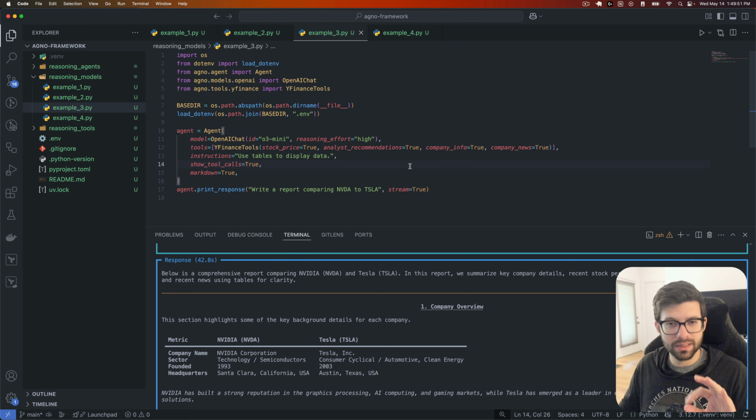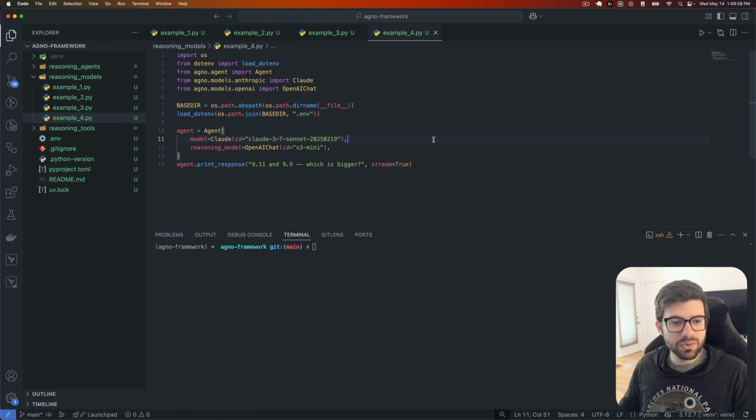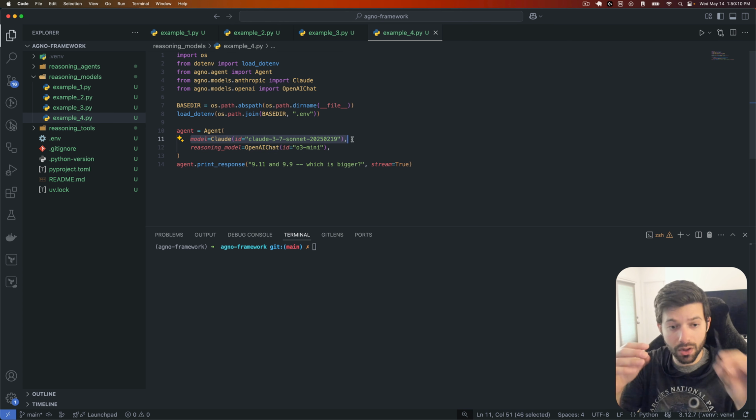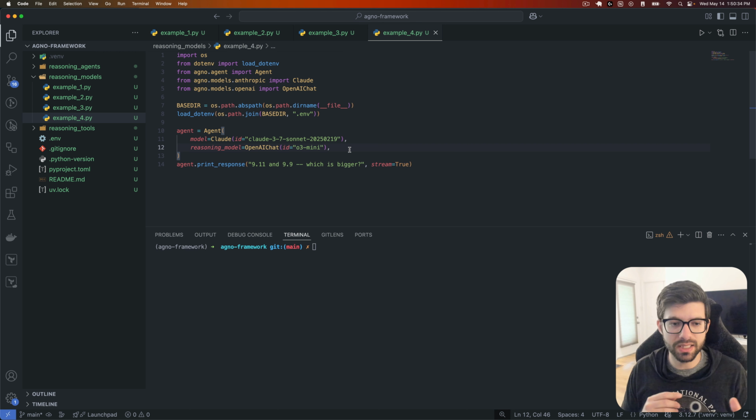But let's take a look at something a little bit different in example 4 here. Let me clear this down here. In this one, you might look at this and think, well, this isn't any different, but there's one key thing that's different here, and that's this right here. The model is set to Claude. We're going to use Claude's Sonnet 3.7, but we're going to actually specify a reasoning model, and we're going to use the O3 Mini that we were using before. Why would we want to do that, though? This is a different technique called reasoning model plus response model.